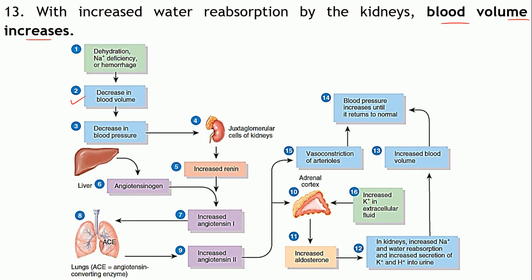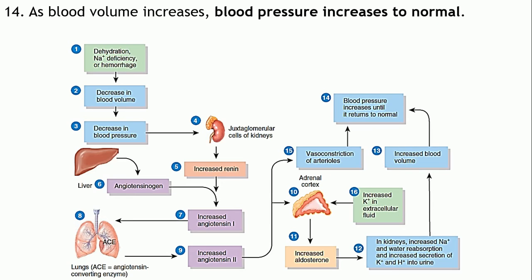Now it has increased the blood volume back to normal. Due to the increase in blood volume, what will happen to your blood pressure? Obviously that will also be brought back to normal. The blood pressure which had decreased will be brought back to normal.